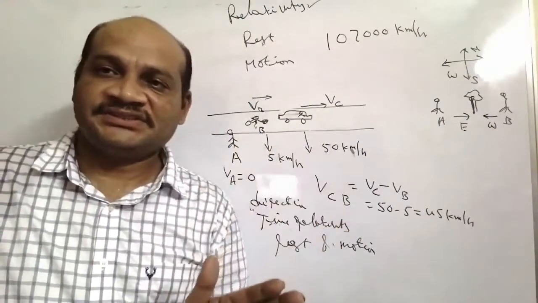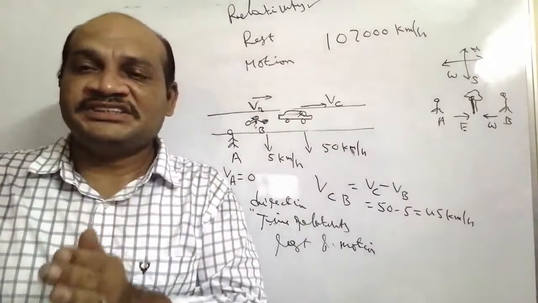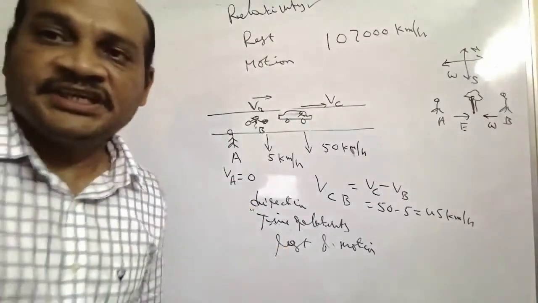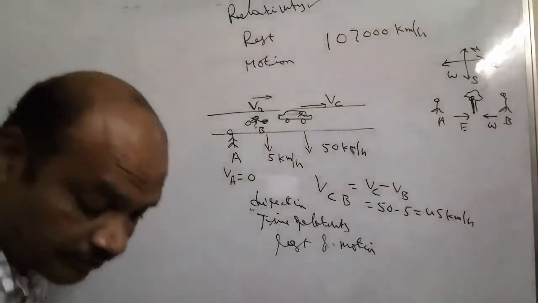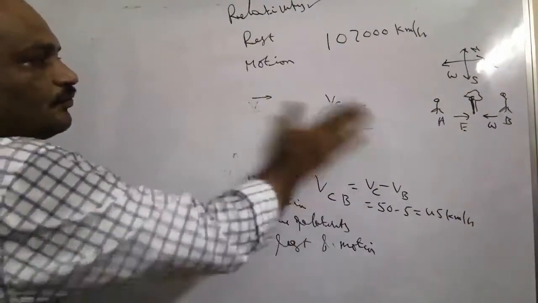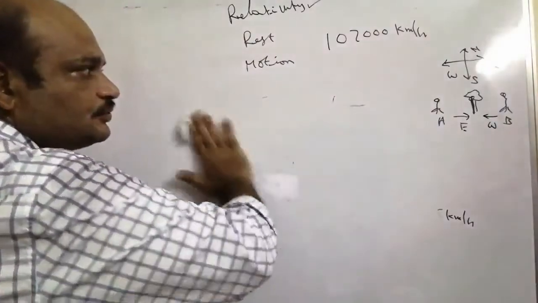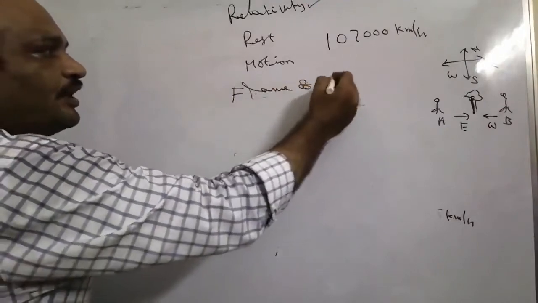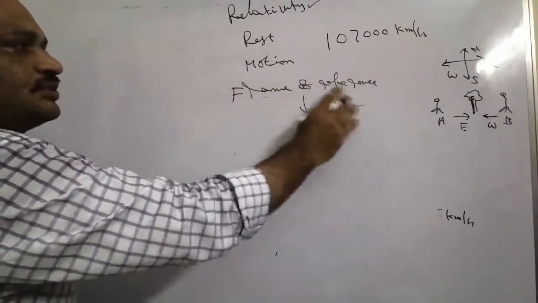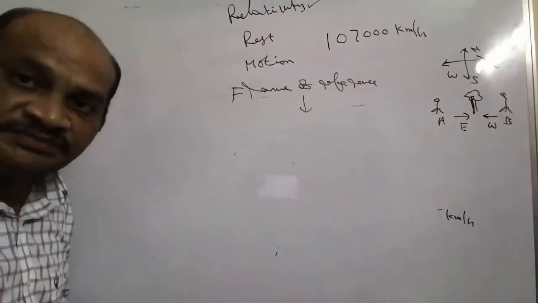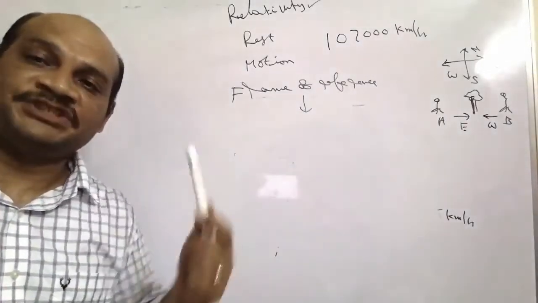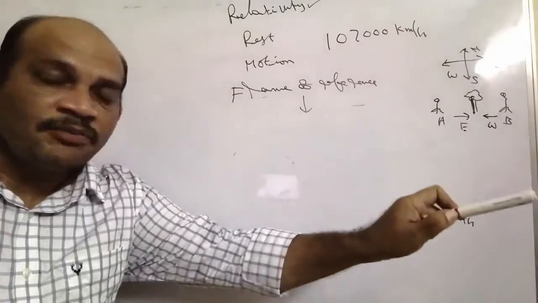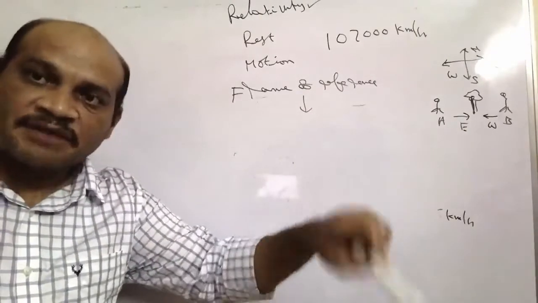What is the frame of reference? The coordinate system with respect to which we want to study the motion of the object is called a frame of reference. For example, with respect to the railway platform, we study the objects: the train is coming, the train is going.